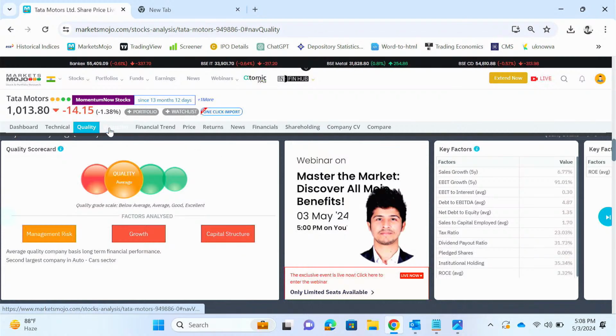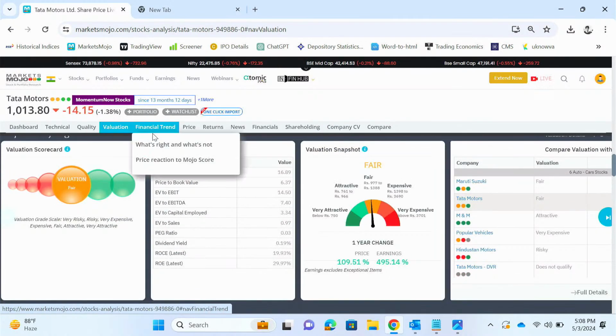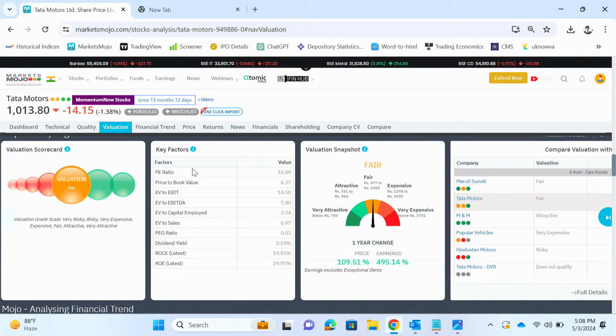Going to the next one, it's valuation. So valuation is based on these key factors that you can see over here. So P/E ratio, price to book, EV/EBITDA, etc., as you know. So when these factors are combined, a score is reached upon which valuation is based. Now here you can see a whole spectrum of prices where the stock would range from very attractive to very expensive.